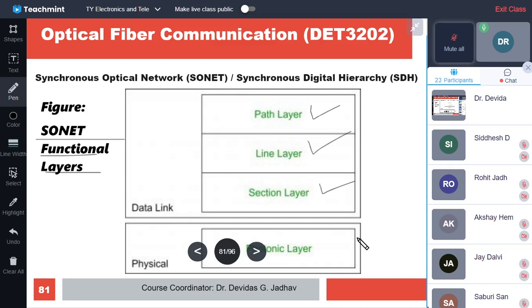This depends on the type of the protocol. Either it can be discarded or it can be retransmitted.